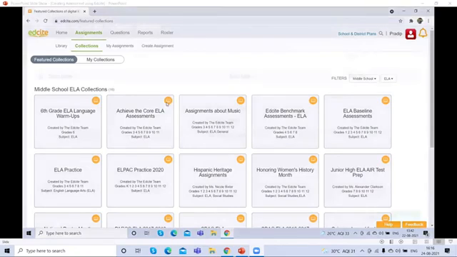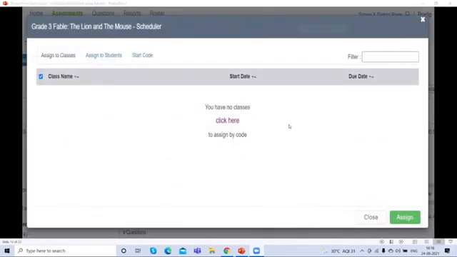Next, whenever you assign any question or any topic to your student, this window will appear in front of you. It will ask whether you want to assign the assignment to the classes which you have created on this platform.